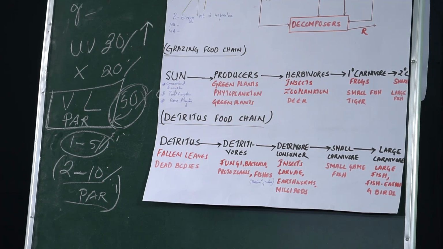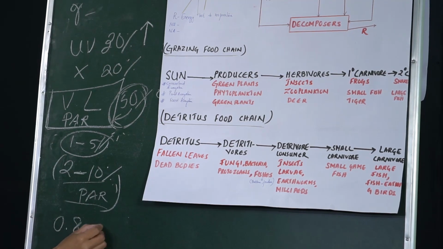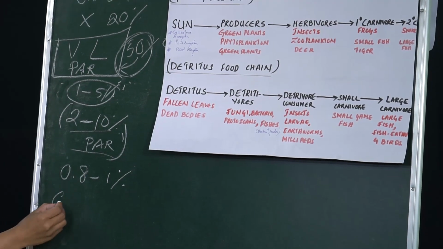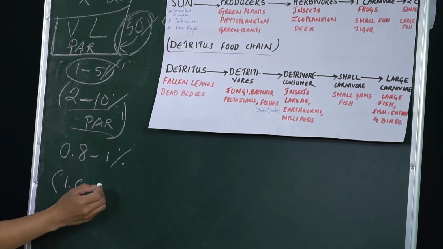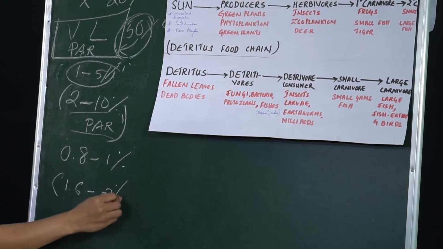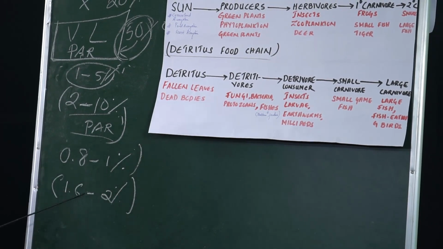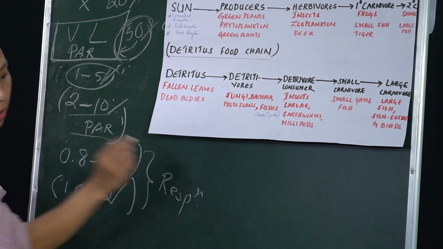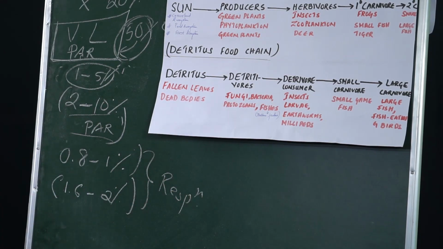Around 0.8 to 1% of the total radiation, or in other words 1.6 to 2% of PAR, is used by the plants for respiration. So this is what is taking place at the producer level, the green plants.